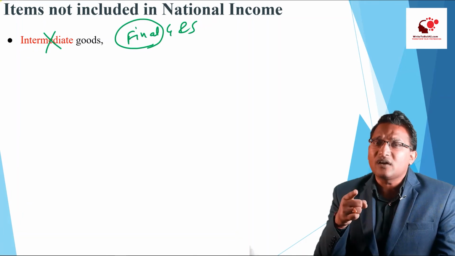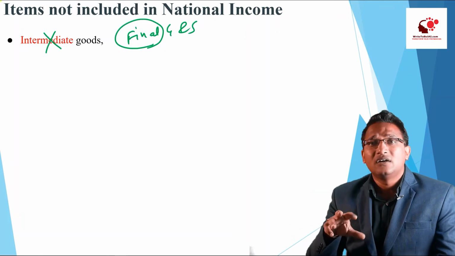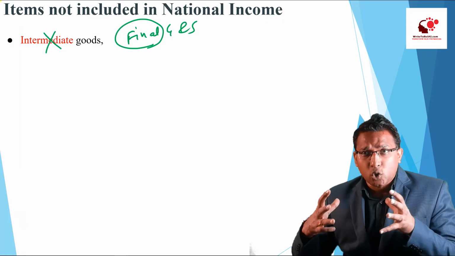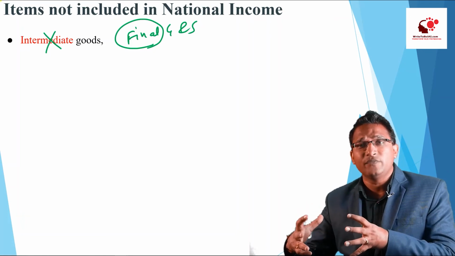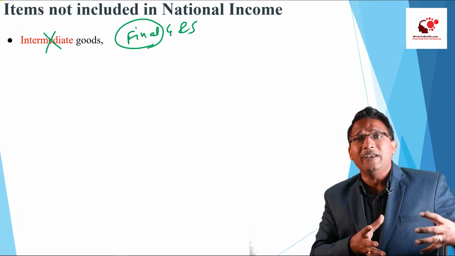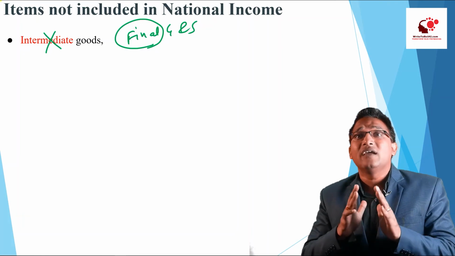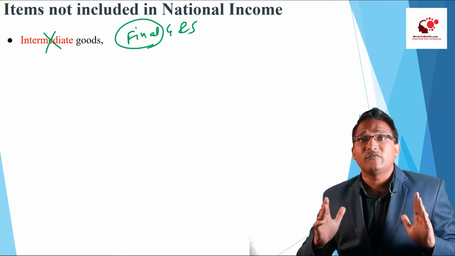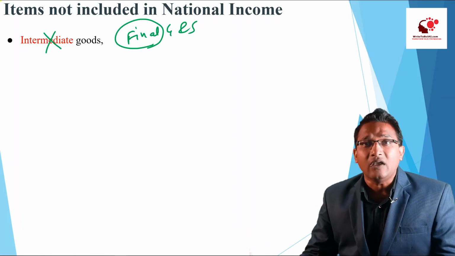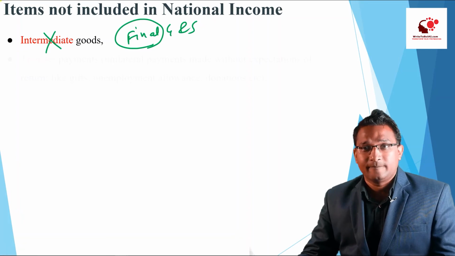Because if we consider wire, plastic, glass, again, that will actually mean duplication of calculation, because in the total value of the desktop computer system, the value of wire, plastic, glass has already been included. So why duplicate? If we duplicate, that will be inaccurate calculation of GDP, right? I hope this concept is very clear to you, that intermediate goods are not considered in the calculation of GDP.